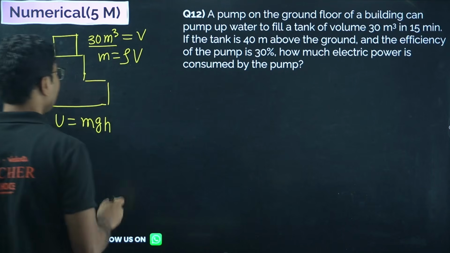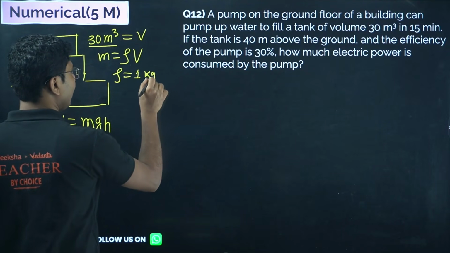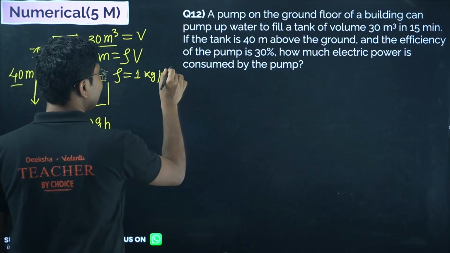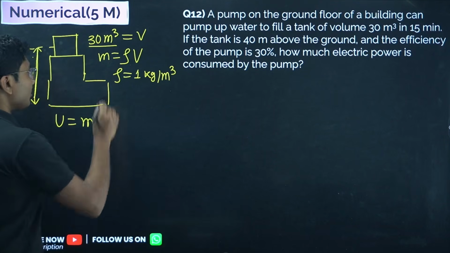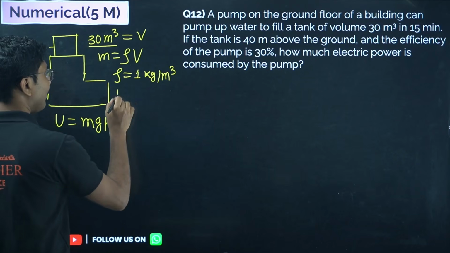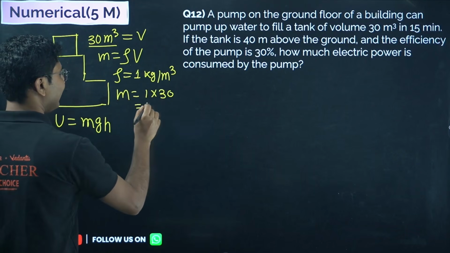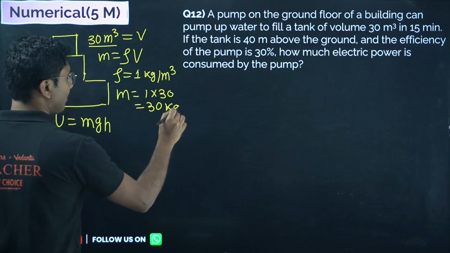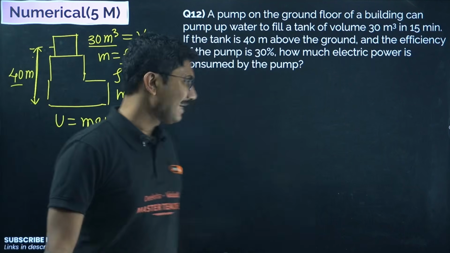Normally in SI unit, density of water is 1 kg per meter cube. Standard density we will assume. So we will put that m equals to 1 into 30, that is 30 kg. So mass of the water when the tank is full is 30 kg.